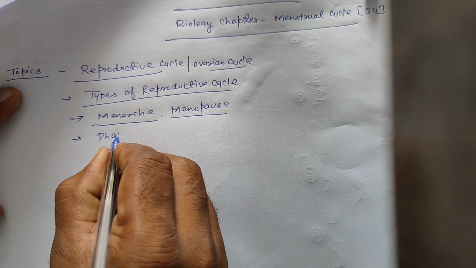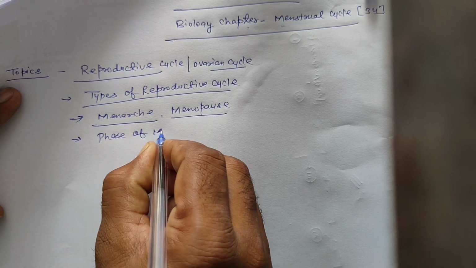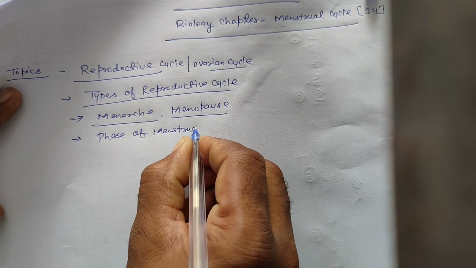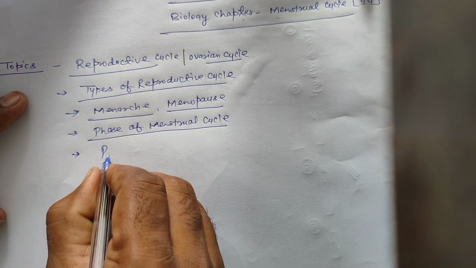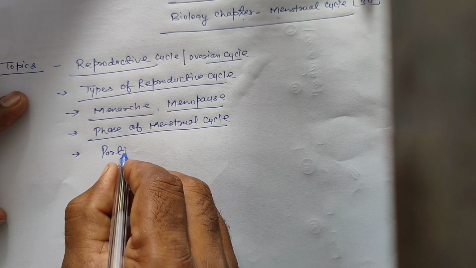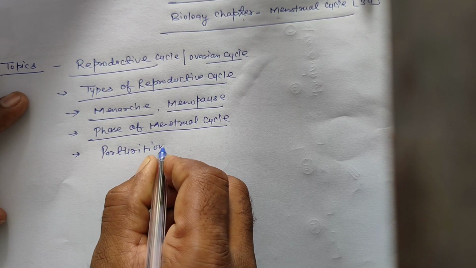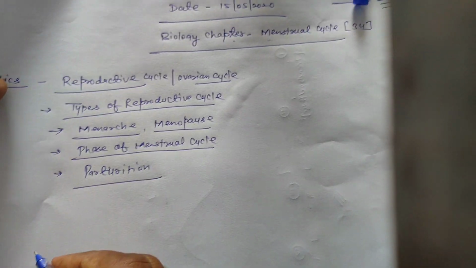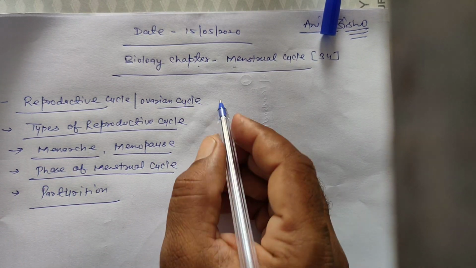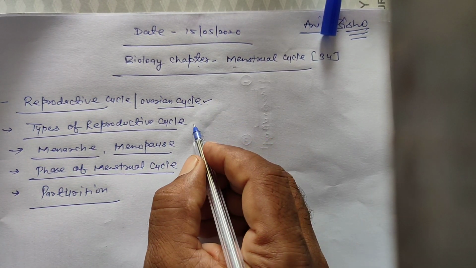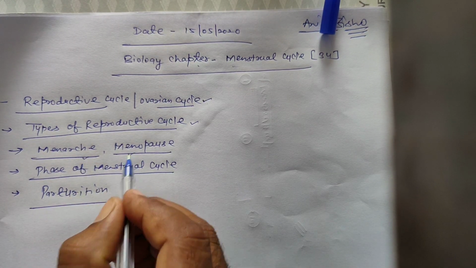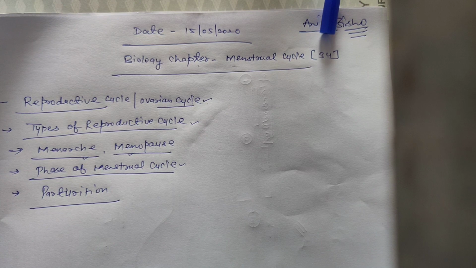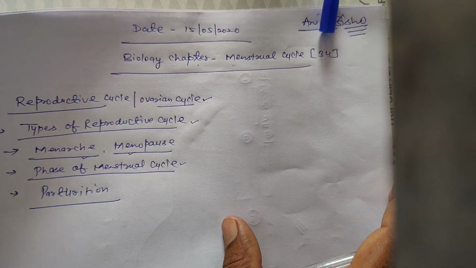Next is phases of the menstrual cycle, and next is parturition. Once again: reproductive cycle or ovarian cycle, types of reproductive cycle, menarche, menopause, phases of menstrual cycle, and parturition.